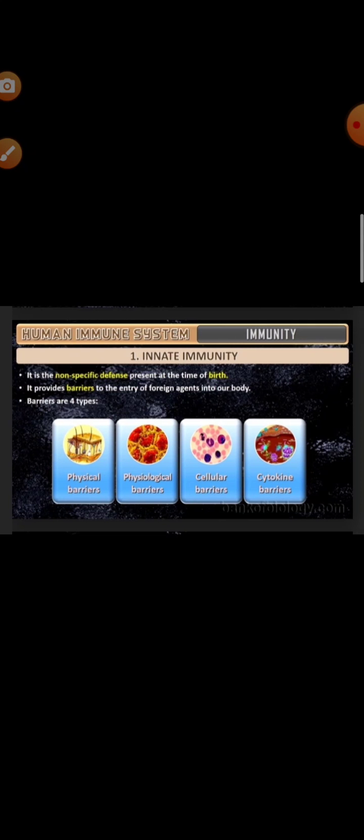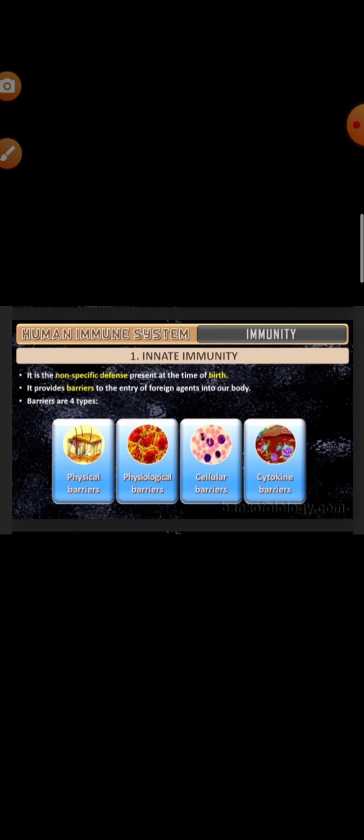So we will discuss innate immunity first. This innate immunity is present from birth and is inherited from parents, and it is non-specific. It is accomplished by providing different types of barriers. What types of barriers? Physical barriers, physiological barriers, cellular barriers, and cytokine barriers. Physical barriers do not allow pathogens and foreign agents to enter the body. What are the physical barriers? Your skin and the mucous membrane of the digestive, respiratory and urinogenital tract. They trap the microorganisms from entering the body. These are the physical barriers.